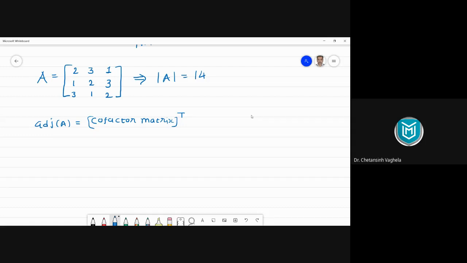So the cofactor matrix is given by the cofactors of each and every element. Now how can we calculate a cofactor? Let's say your first number is 2. So for any element aij, the cofactor is given by -1 power i plus j into the minor of aij.